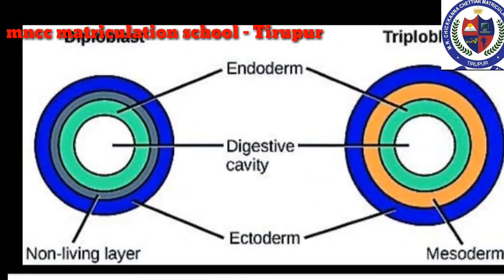Germ layers. Diploblastic and triploblastic are the two types of germ layers. Germ layers are formed during the development of an embryo. Organisms with two germ layers, the ectoderm and endoderm, are called diploblastic animals. Example, hydra. Organisms with three germ layers, ectoderm, mesoderm and endoderm, are called triploblastic animals. Example, rabbit.